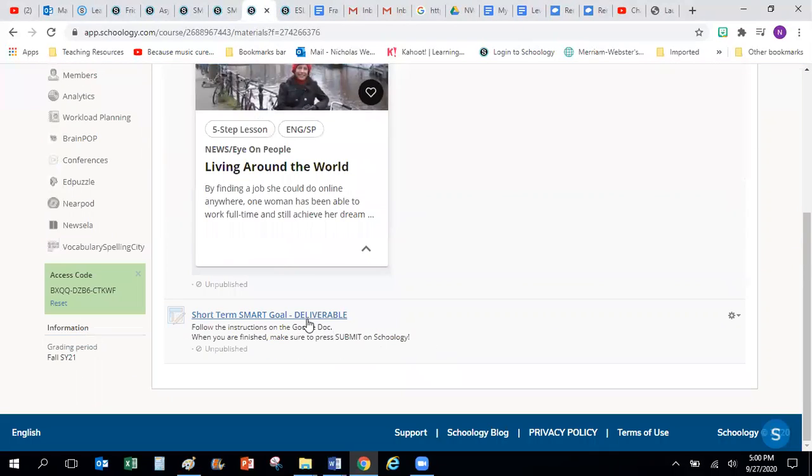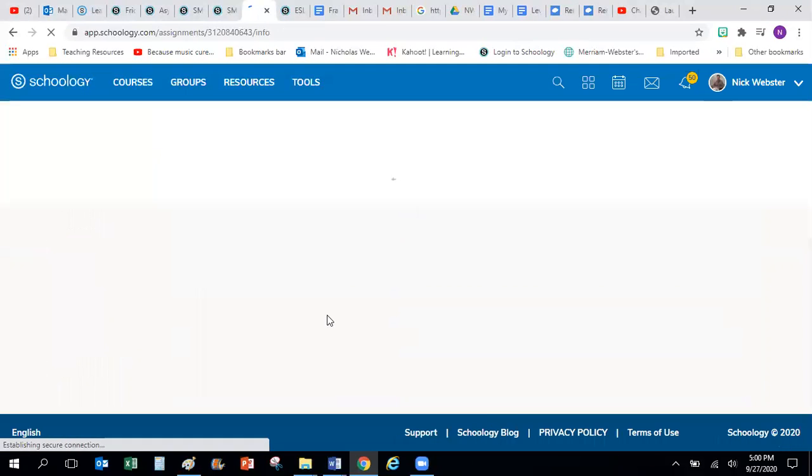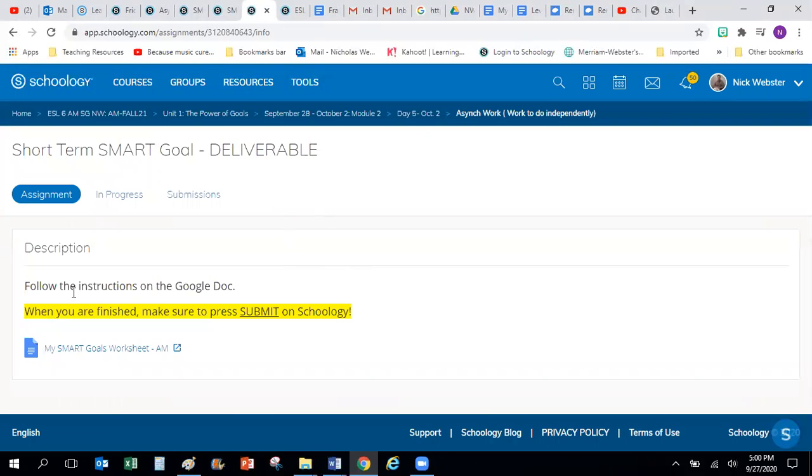Then your deliverable for the week is right here. So you can see it says short-term SMART goal deliverable. Okay, so it says follow the instructions on Google Doc. When you are finished, make sure to press submit on Schoology. So you want to make sure to come back to this page and press submit when you are finished. If you click here, this is the link to the document.